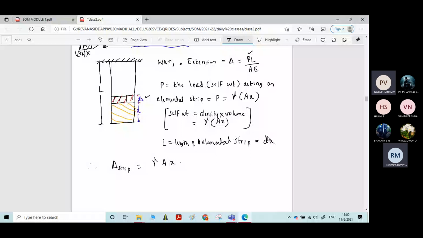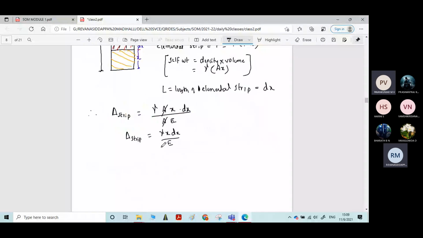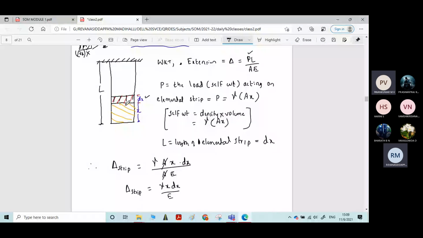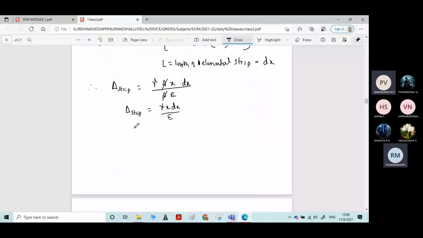Now A gets cancelled in numerator and denominator. The remaining equation is delta of the strip equal to gamma into x into dx divided by E. Now we got the equation for elongation of the elemental strip. If you want to calculate the total elongation, what do we have to do, students? We have to integrate again.